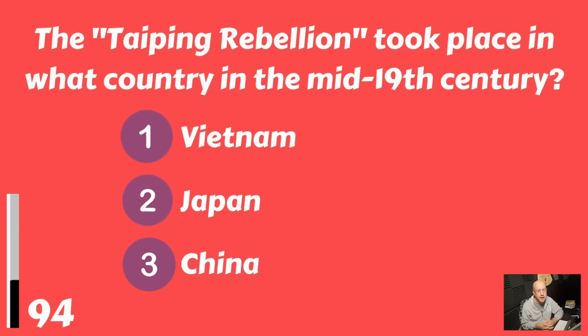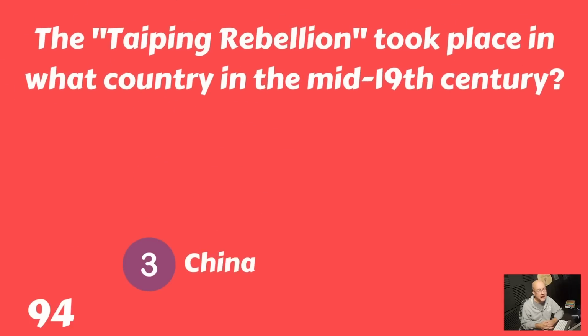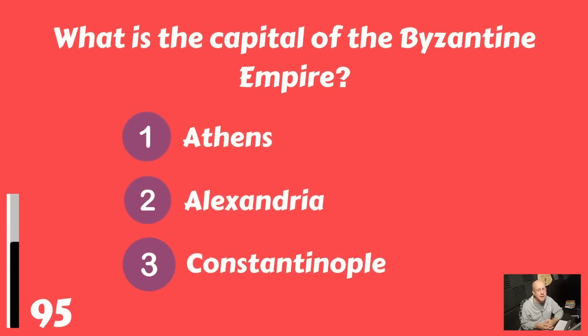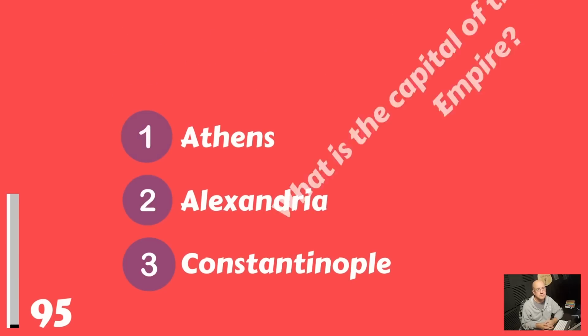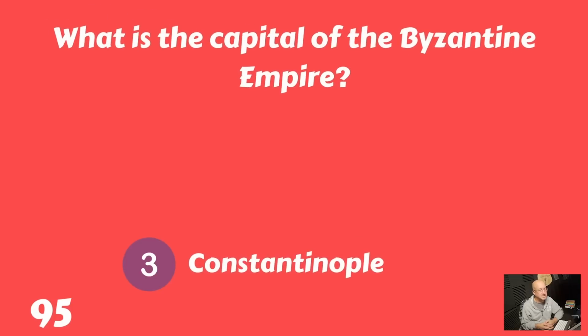Vietnam, Japan, or China? And that would be China. What is the capital of the Byzantine Empire? Athens, Alexandria, or Constantinople? And that would be Constantinople.